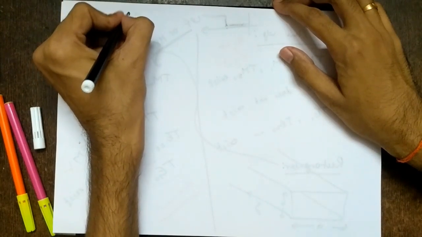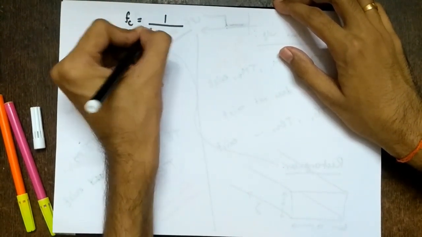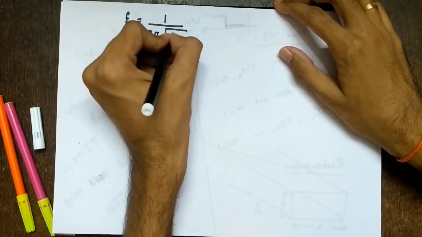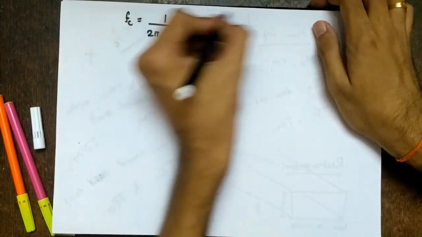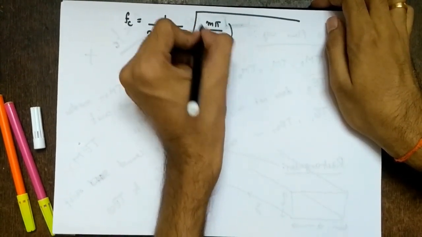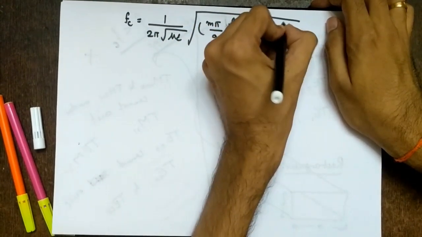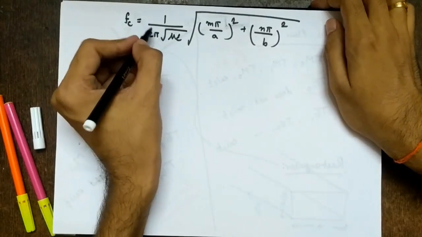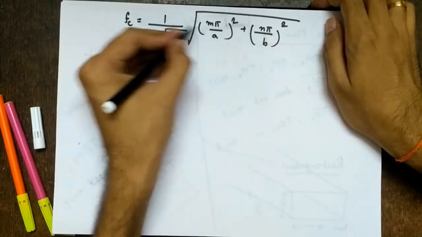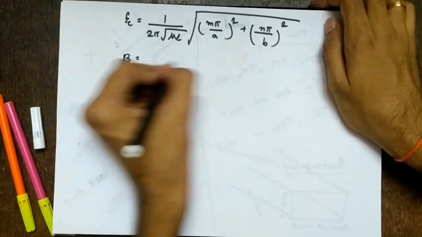Before concluding, in the last lecture we saw two important expressions. What were they? Cutoff frequency. Remember, these are the same for TE or TM modes. So fc = 1 upon 2 pi square root of mu epsilon, times square root of (m pi by a) the whole square plus (n pi by b) the whole square. Some of the books might remove this pi, and from here also they will remove this pi. If you solve this, you will get the same expression. Apart from this, we saw beta. What was it?